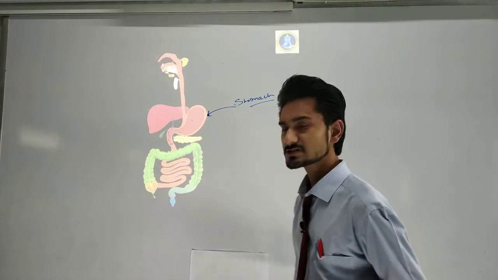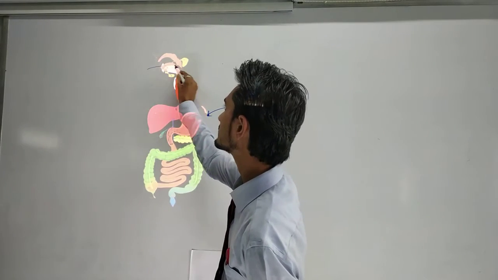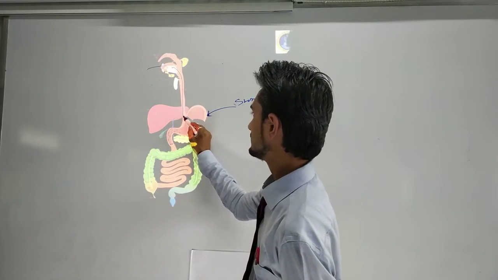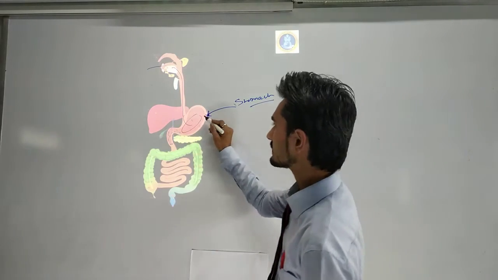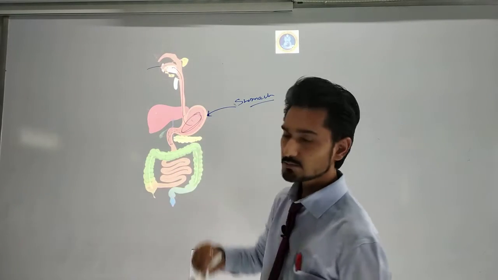We have reached the stomach by chewing the food and sending it from here to here. So now the food lies here, but when the food lies here, then what happens?